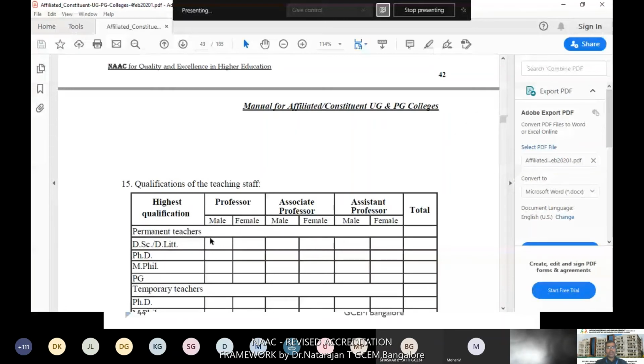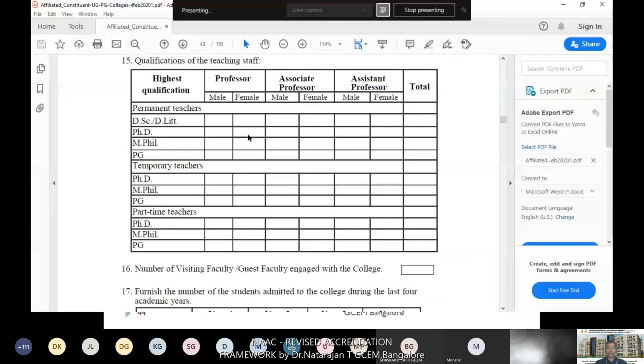Then the qualification of the teaching staff, from the highest qualification, PhD, MPhil or PG, how many professors are there, with male and female segregation, then associate professors, assistant professors, and in total how many faculties are there. Some institutions have engaged visiting faculty or guest faculty, and that detail they have also asked.